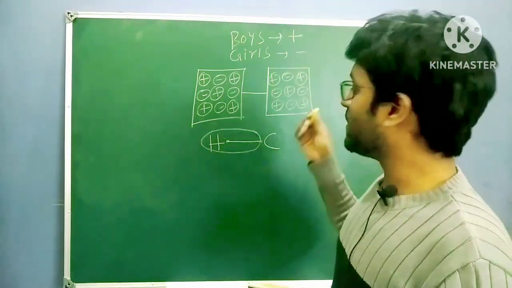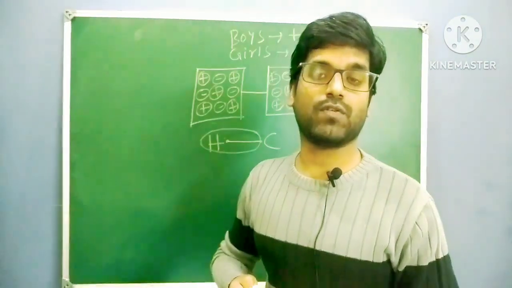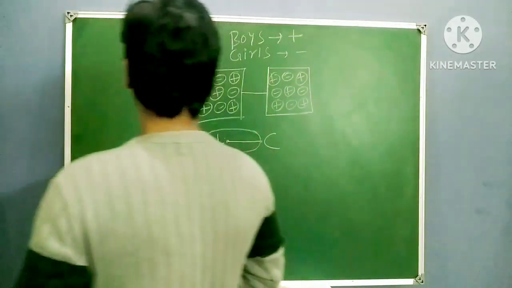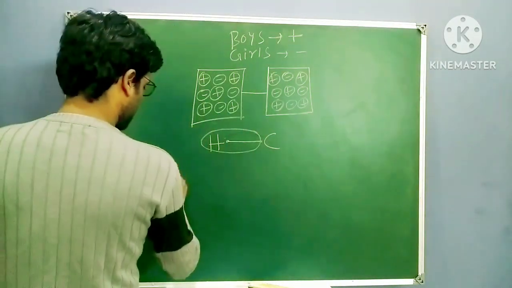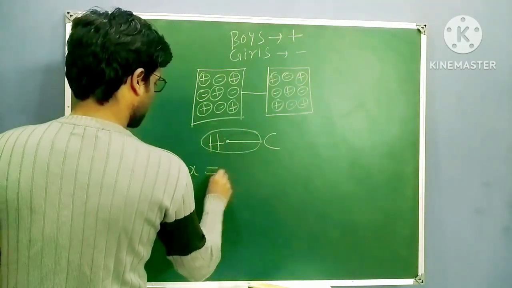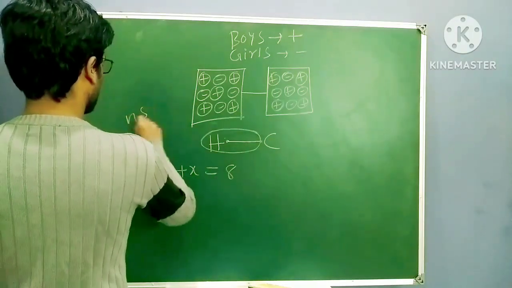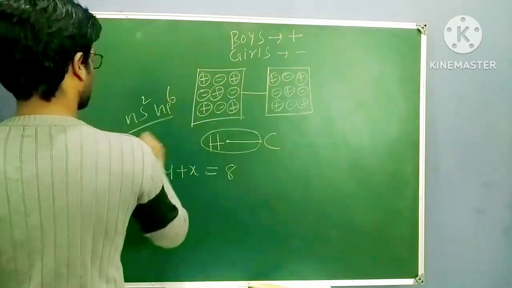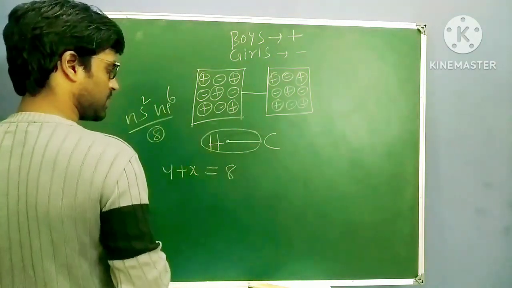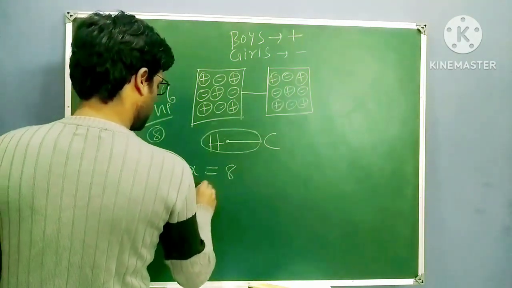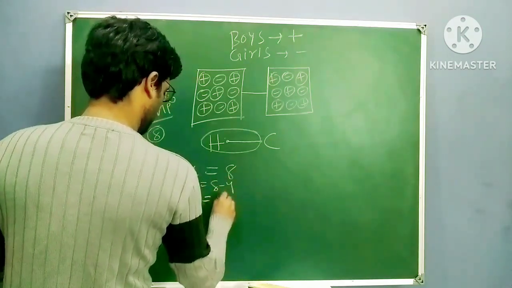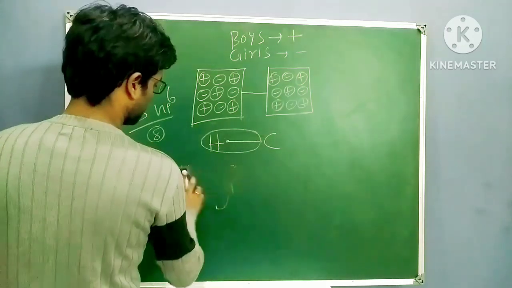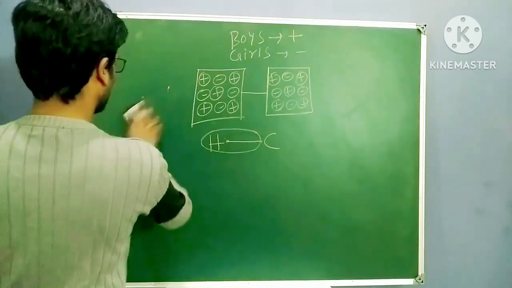In the same way, carbon has ns2 np2 valence electronic configuration. Right? So 4 plus X, it should reach 8, because the noble gas electronic configuration is ns2 np6, total 6 plus 2, 8. It has to reach 8. So X equals 8 minus 4, so 4. That means to become stable, carbon has to form 4 bonds.